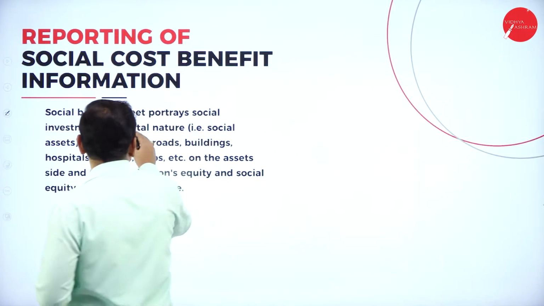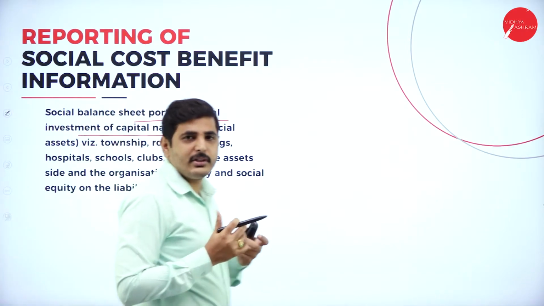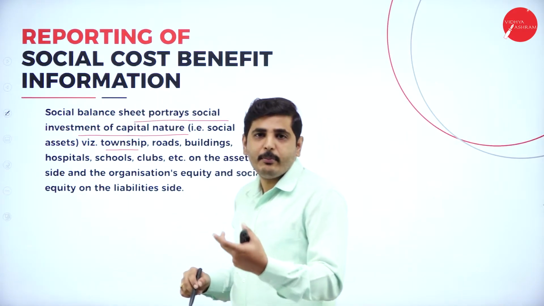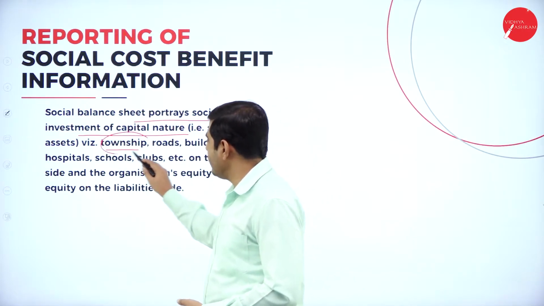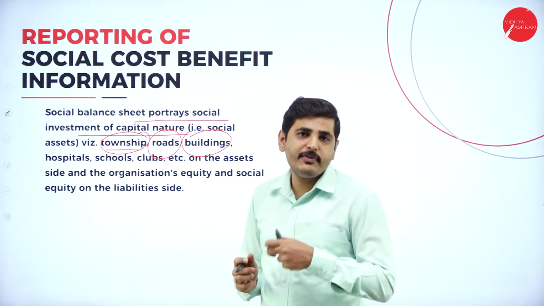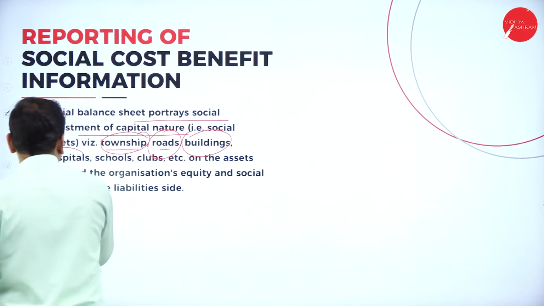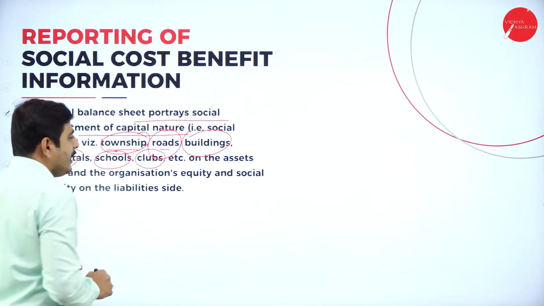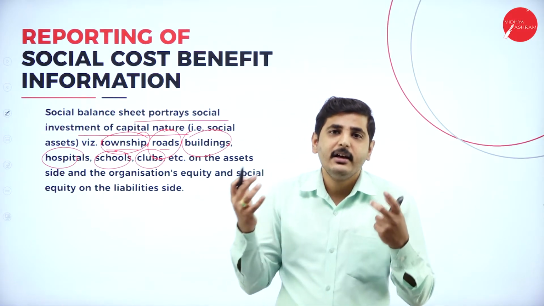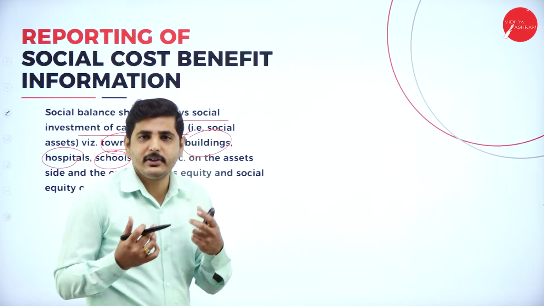Next one, the social balance sheet portrays social investment of a capital nature. So how much investment we have done. Next one, township. So how much amount we have provided for the development of the township. Next one, development of roads, construction of buildings, and educational schools and colleges we can contribute to. We can build hospitals, schools, clubs, etc. So how many assets we can produce or improve, how many assets we can develop in order to render service to the society.